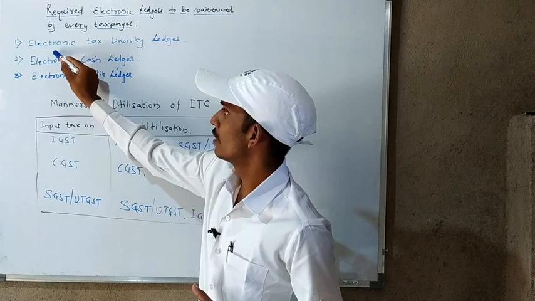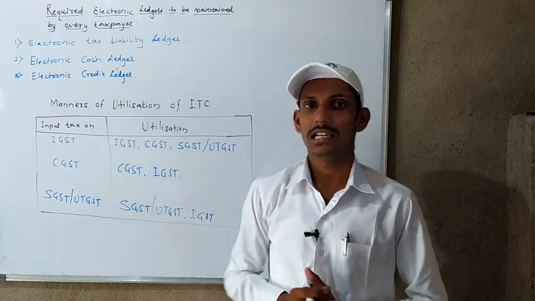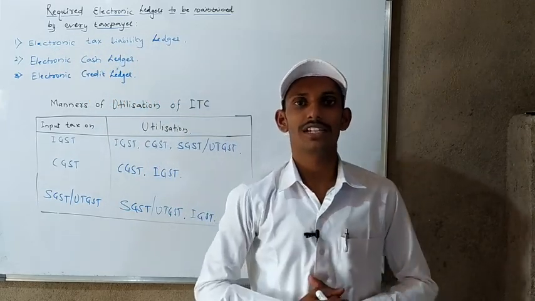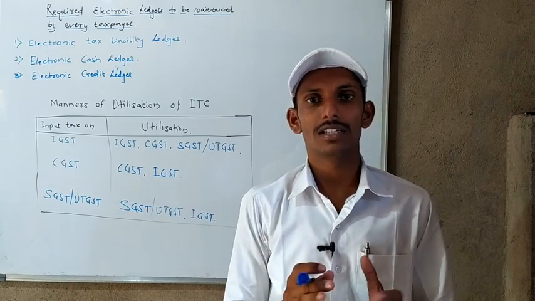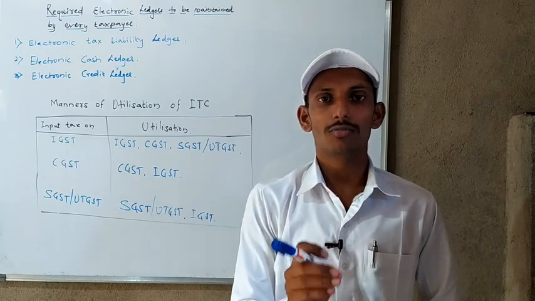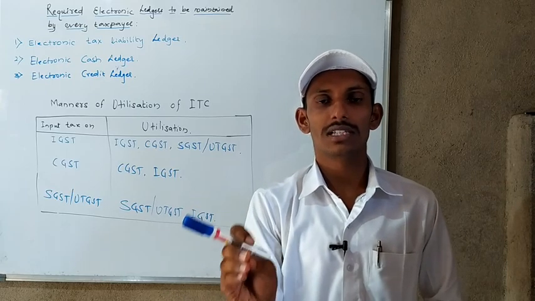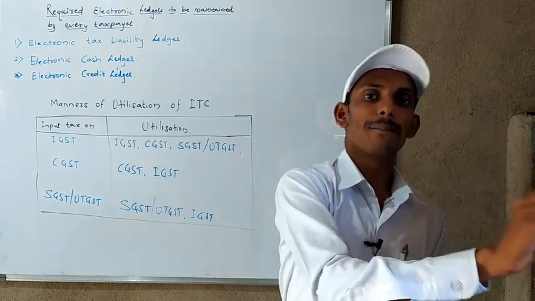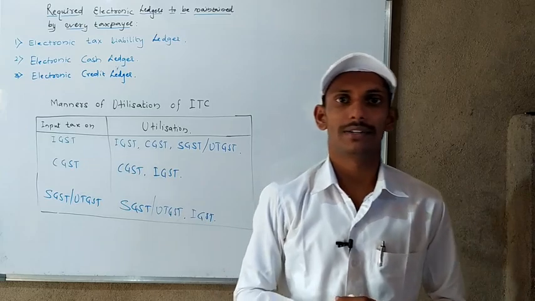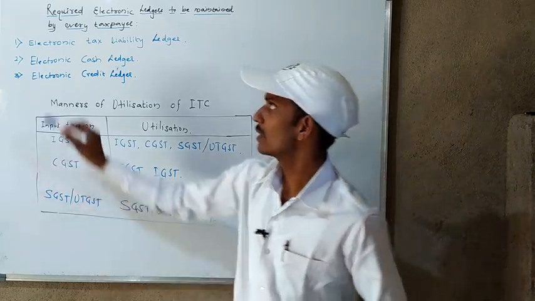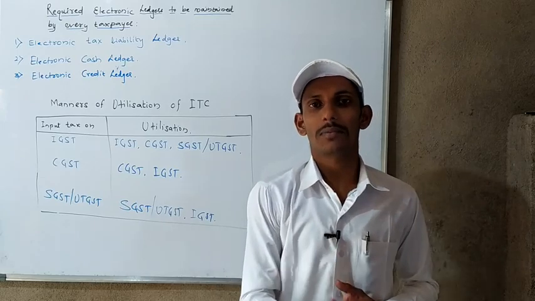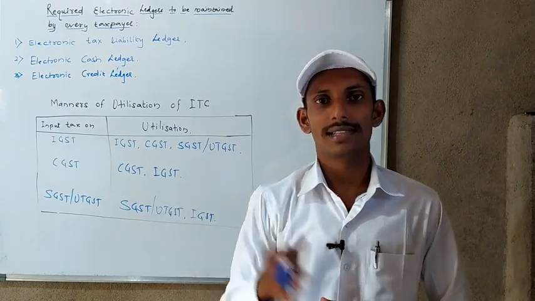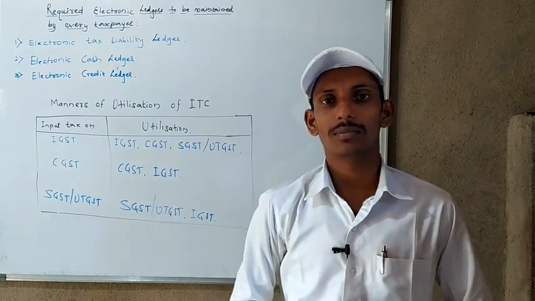First of all, the electronic tax liability ledger. The taxpayer needs to maintain this ledger. In it he will disclose the information about how much tax liability is to be paid by the taxpayer to the government. What type of liability does the taxpayer need to pay to the government?